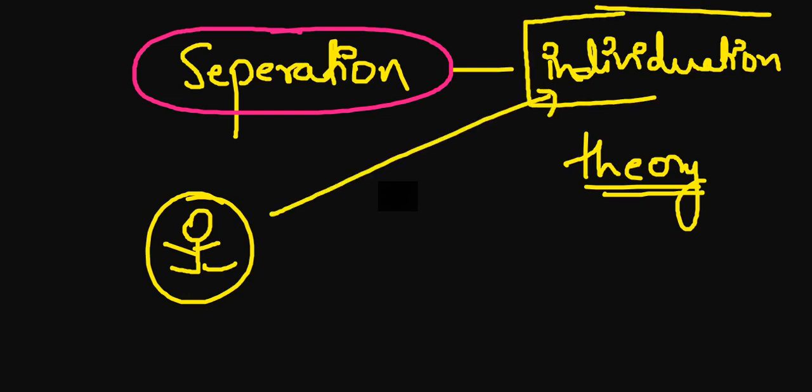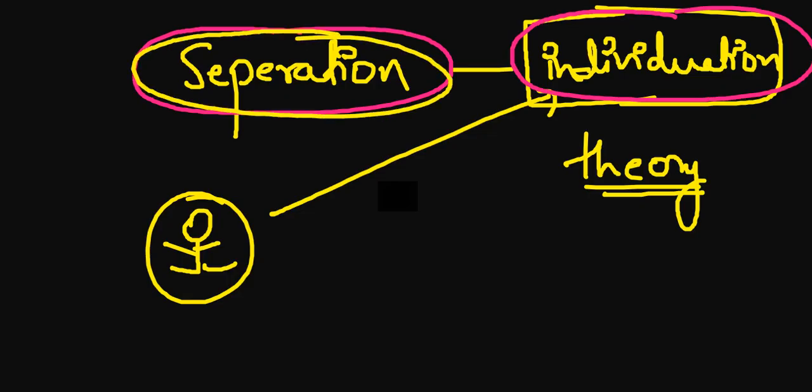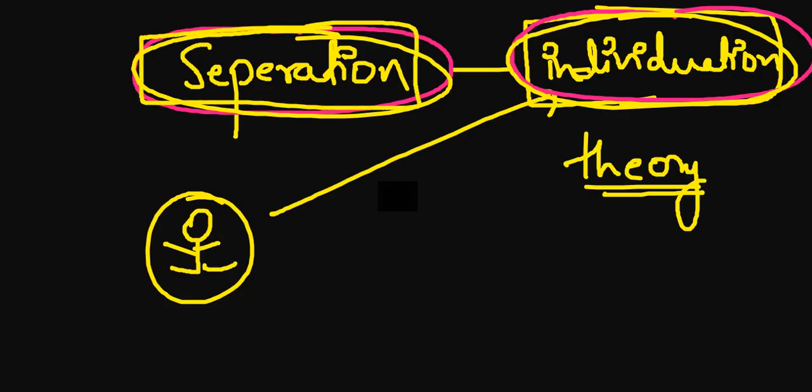I hope you would have studied Carl Jung's psychology and all those things. If you can relate Carl Jung with this individuation, then you are going well and studying very well. So separation means getting separated from someone, and individuation means getting oneself, or the whole personal self. But the point over here is you got the gist of what separation and individuation are.